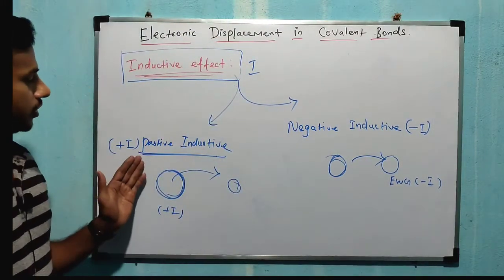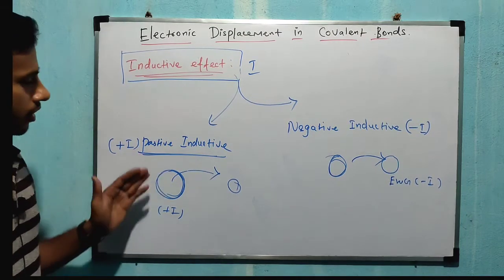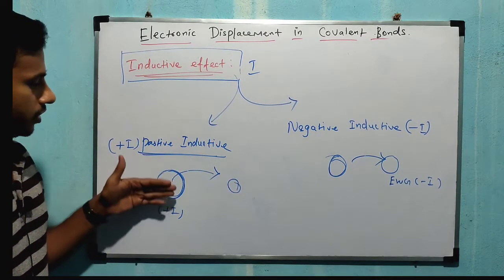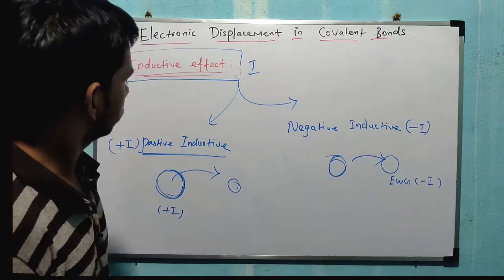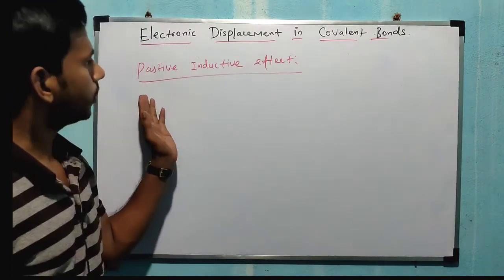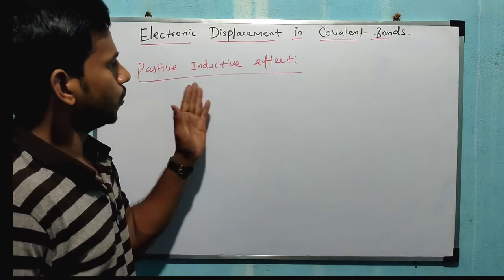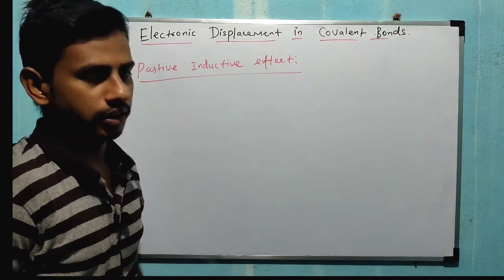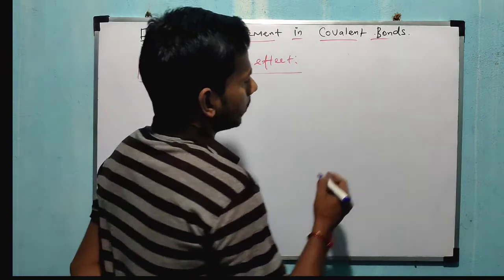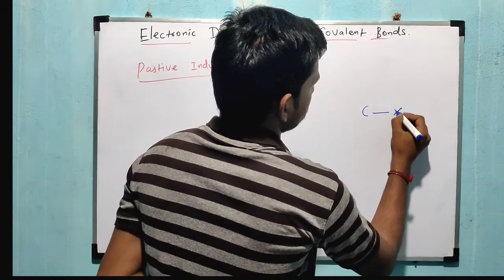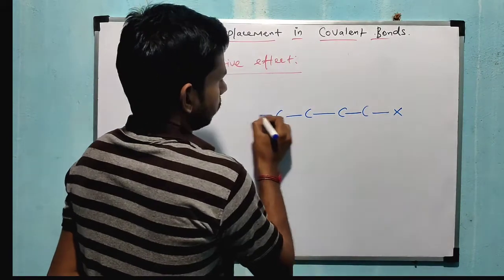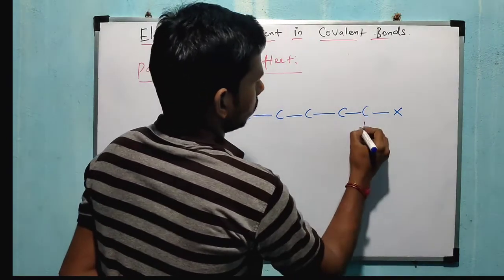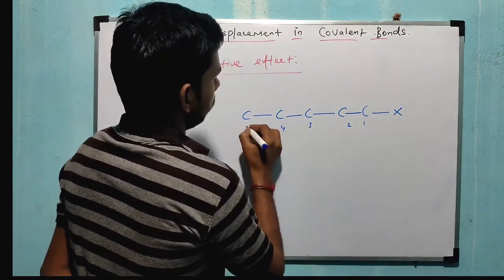So let's see what is meant by positive inductive effect. Some examples are also there, we will see those examples also. So this is positive inductive effect. But before going to that, one more important point is there. You see, now I am taking a carbon chain. So X atom with a carbon chain, now 5 carbons I am taking. Now 1, 2, 3, 4, 5 carbons.